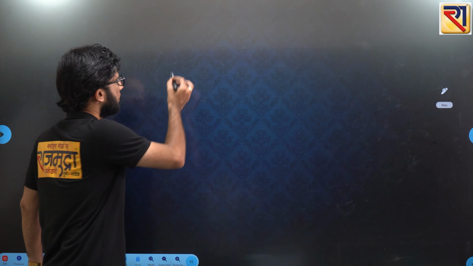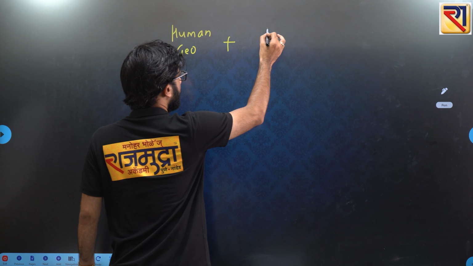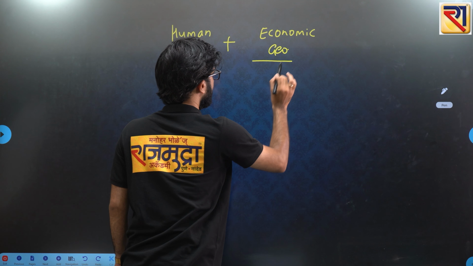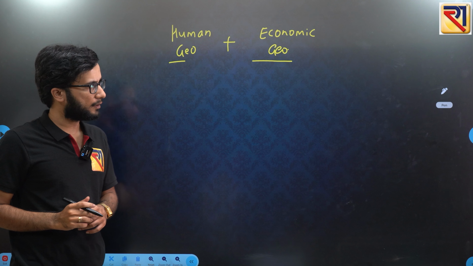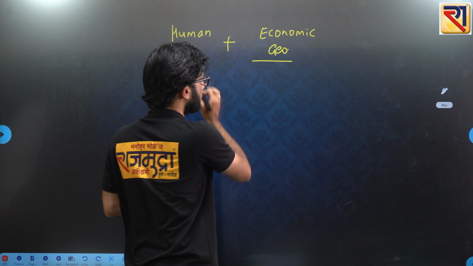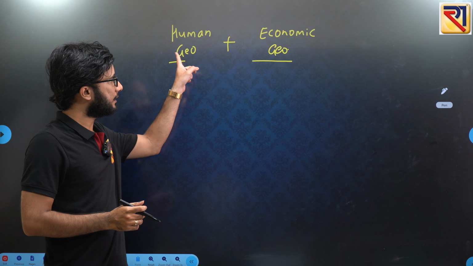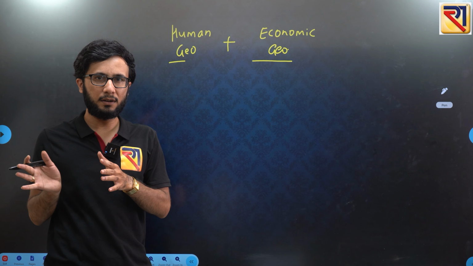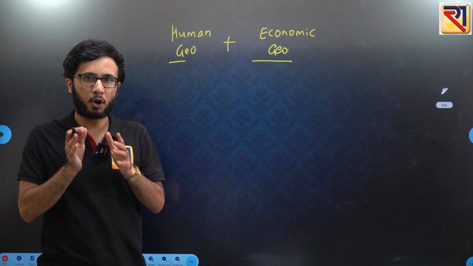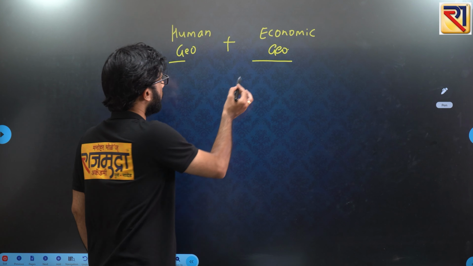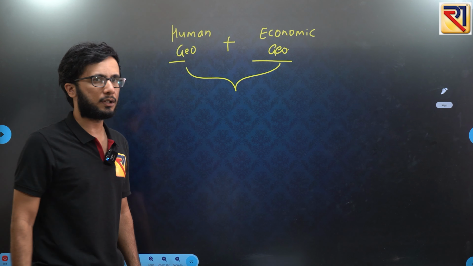The other part is human geography and economic geography. Here I will suggest that you start reading these simultaneously. If you read these 2 topics independently, there will be no issue in that. But when you read them simultaneously, there will be a benefit for you in correlating the things, like economic geography and human geography, these 2 things are quite correlated to each other.